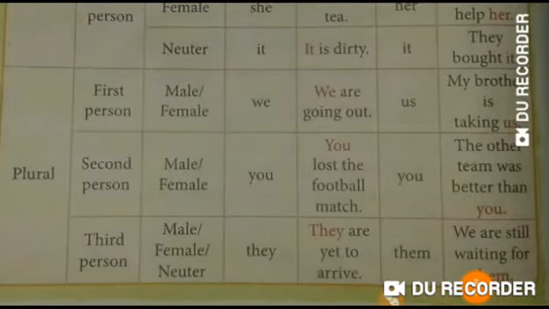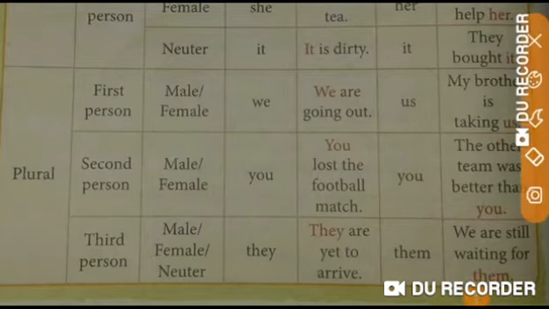For the first person, plural number, male or female, we use the subject pronoun we and object pronoun us. For the second person plural number, male or female, we use the subject pronoun and object pronoun you. Actually, in the second person, there is only one personal pronoun that is used, and that is you.